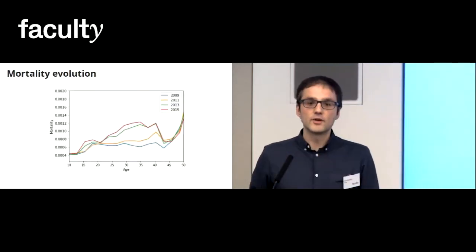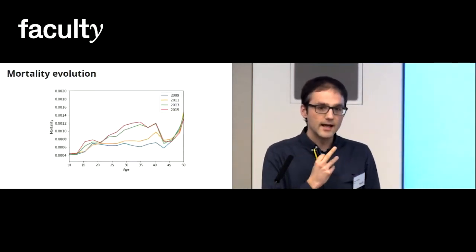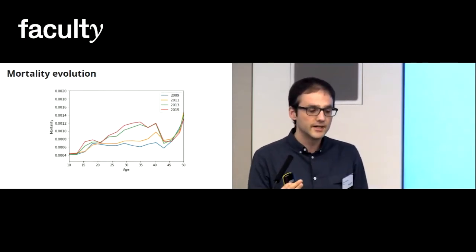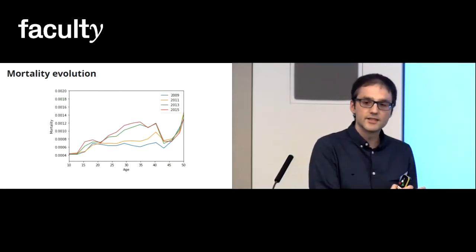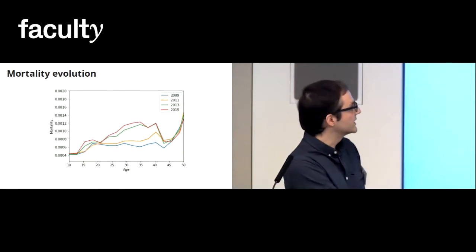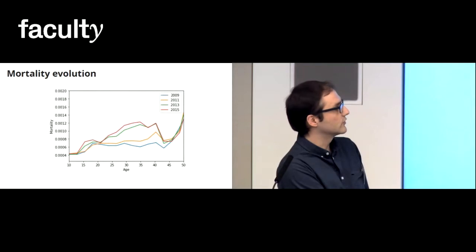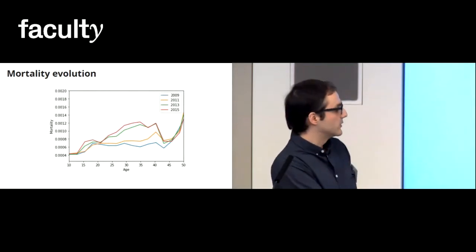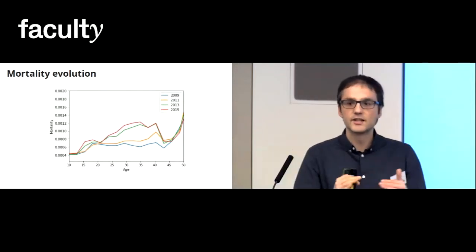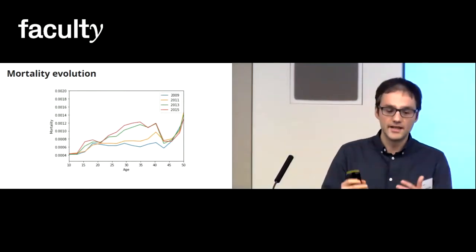Another interesting thing is that, as we have information from different years, here we can see that mortality has been increasing from year 2009 for a particular group. This is 2009, 2011, 2013, and 2015. So between this range of age, there has been some increase in mortality.